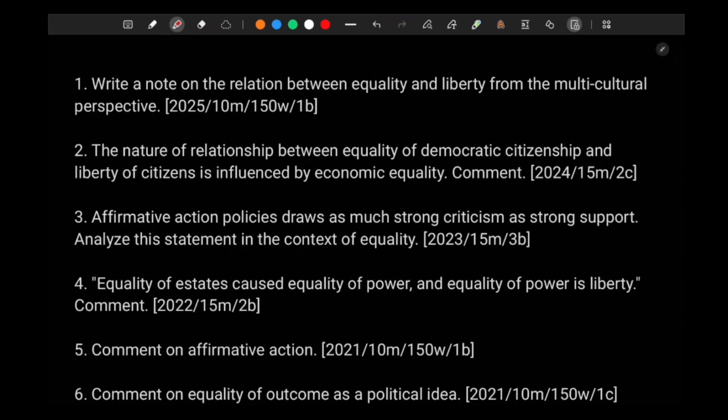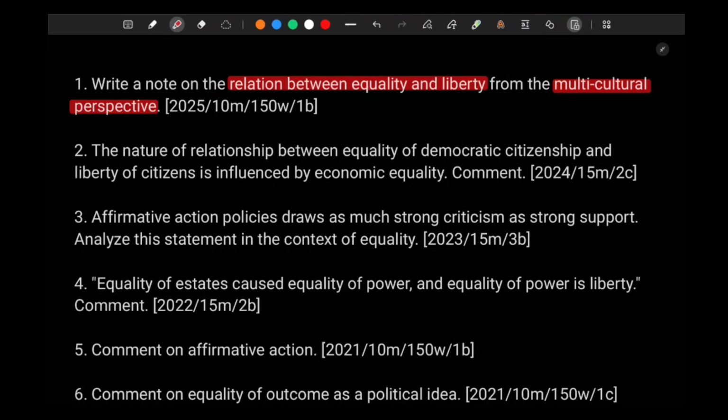So the first question is a comparison or relation. They have asked the relation between equality and liberty from a multicultural perspective. What is multiculturalism? For them, what is the relation between equality and liberty?